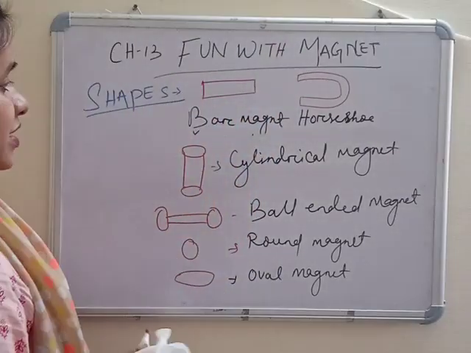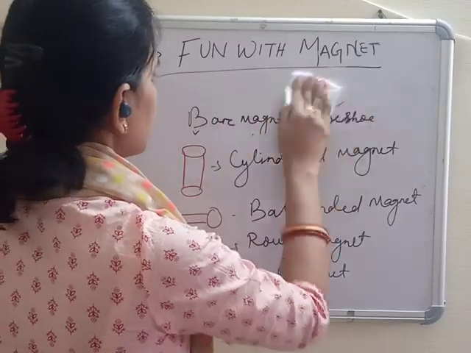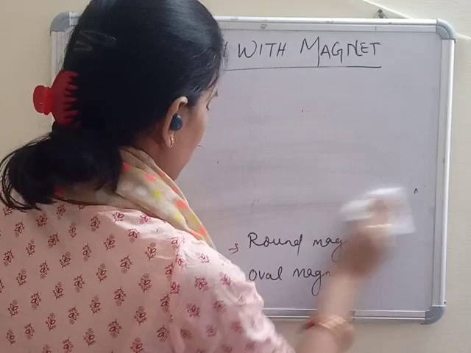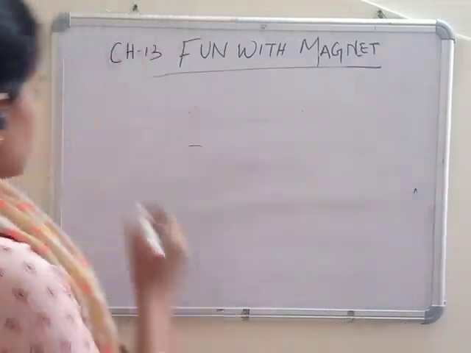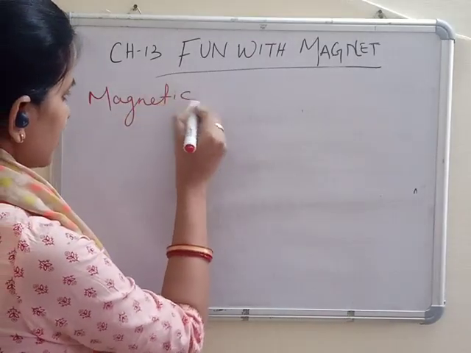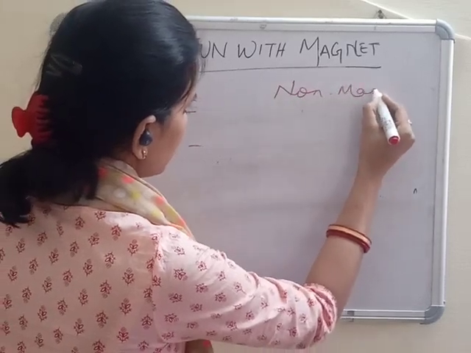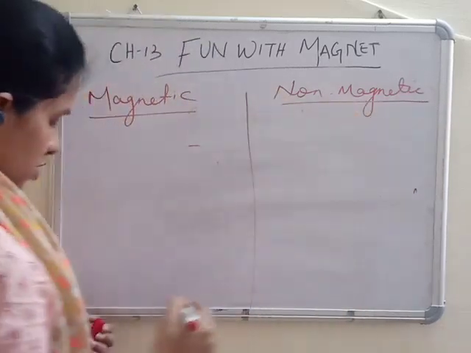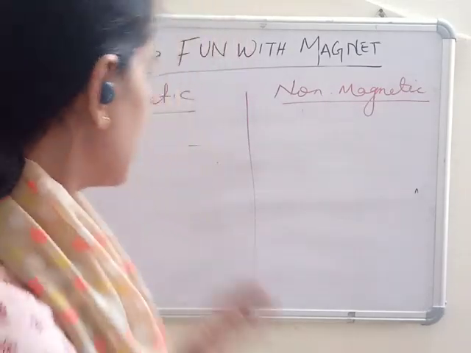magnetic and non-magnetic materials. So what is a magnetic material and what is a non-magnetic material?